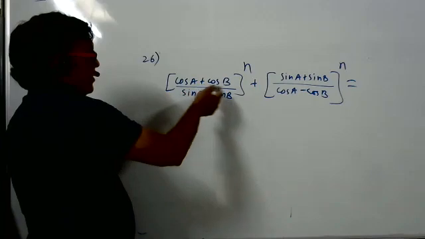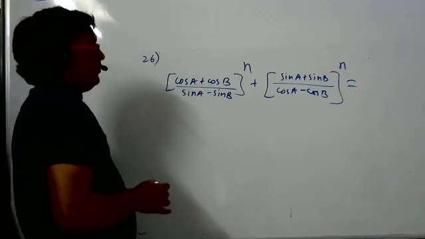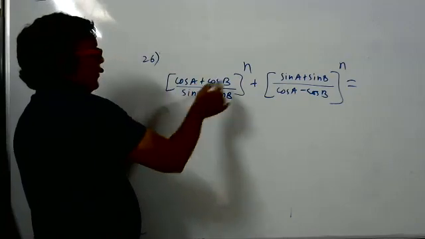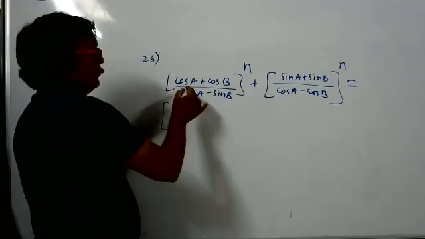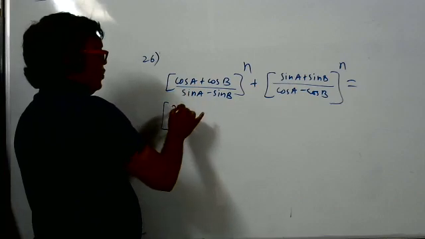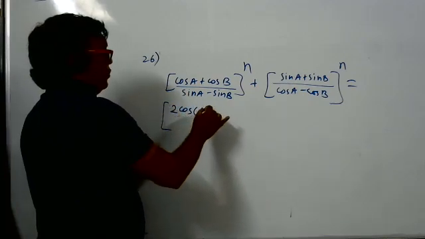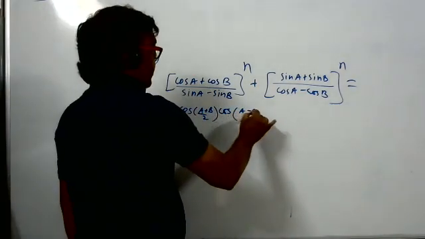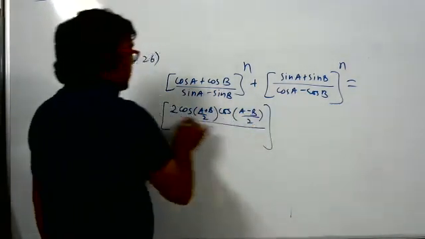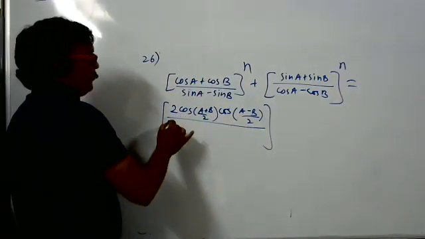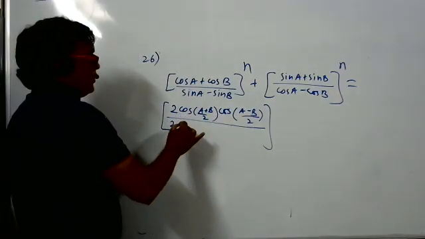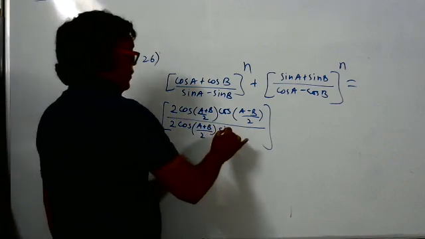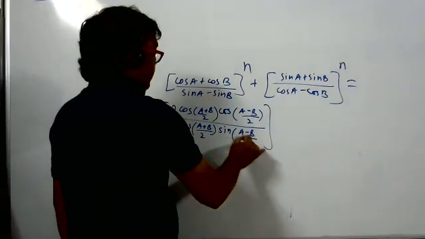So use transformation now. Cos C plus cos D, what is the formula? Sir, 2 cos (A plus B) by 2 cos (A minus B) by 2. Denominator transformation, sin A minus sin B: 2 cos (A plus B) by 2 sin (A minus B) by 2.